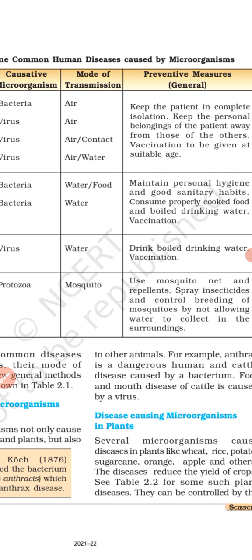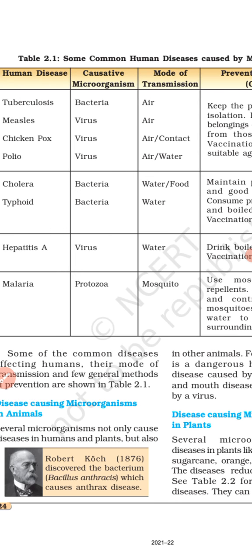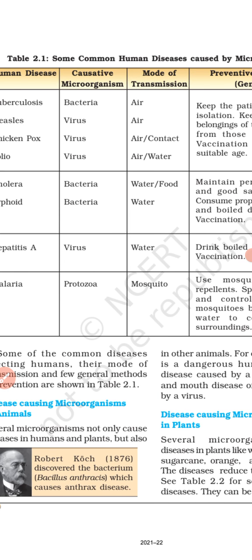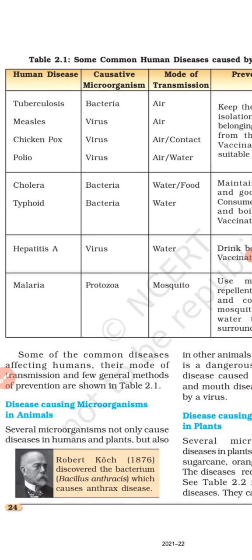Then measles is caused by a virus. Mode of transmission, again air. Chickenpox is also caused by a virus. Mode of transmission is through air or by physical contact. Polio is caused by a virus. Mode of transmission is air and water.